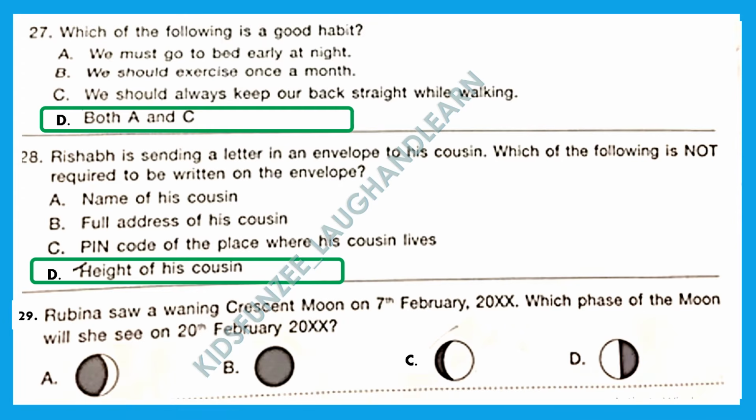Question 29. Rubina saw a waning crescent moon on 7th Feb. Which phase of the moon will she see on 20th Feb? So from waning crescent to waxing gibbous, it takes almost 13 to 14 days. And here it is talked about from 7th Feb to 20th Feb, which is 13 days. So the next thing which Rubina will see after 13 days will be waxing gibbous. And the right answer here is option C.